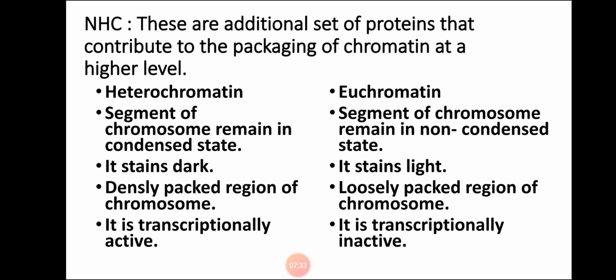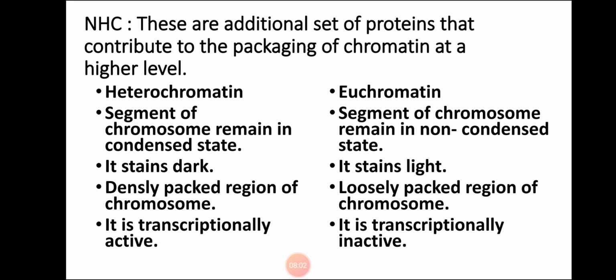Heterochromatin stains dark, whereas euchromatin stains light. And heterochromatin is transcriptionally active, whereas euchromatin is transcriptionally inactive. That means heterochromatin helps in the process of transcription, which we are going to study in a further lecture, and euchromatin does not help in the process of transcription.